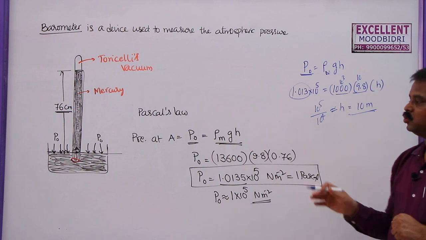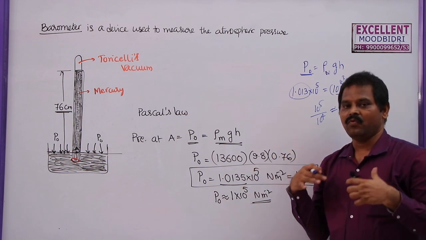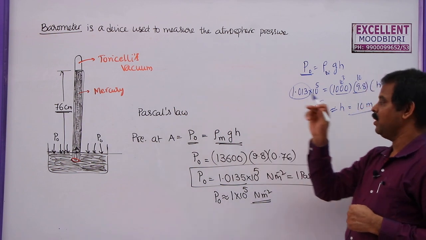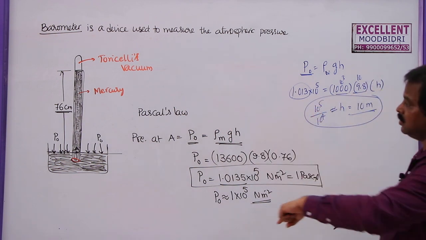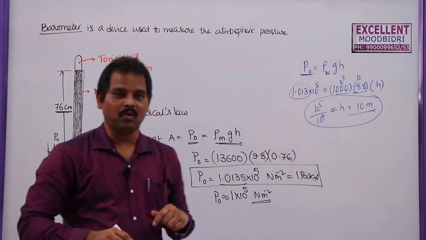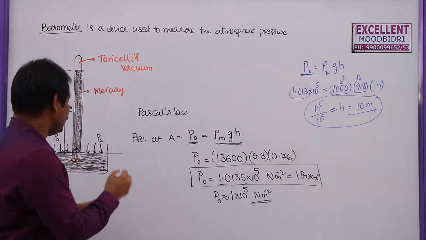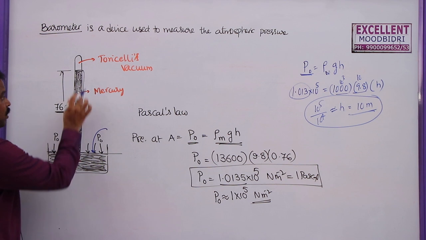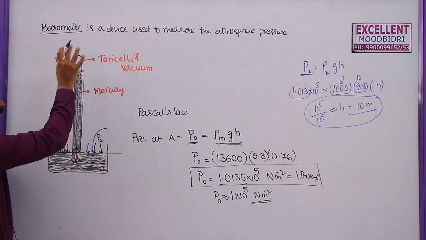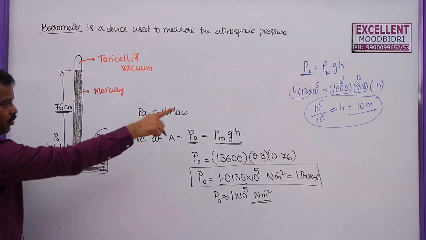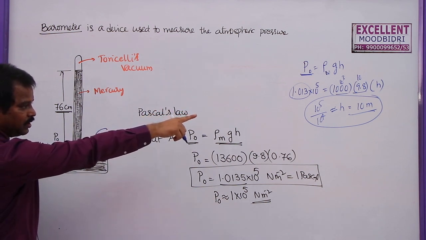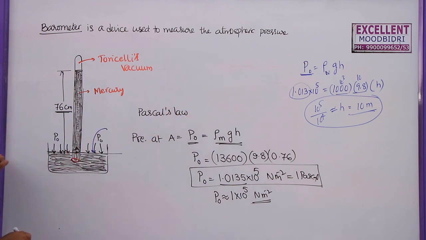Why do we use only mercury to measure atmospheric pressure, and why not water? If you want to take water in the barometer, the height of the barometer should be more than 10 meters. Why? Because atmospheric pressure can keep 10 meters of water at rest inside the tube. So that's why water is not used to measure the pressure of the atmosphere.